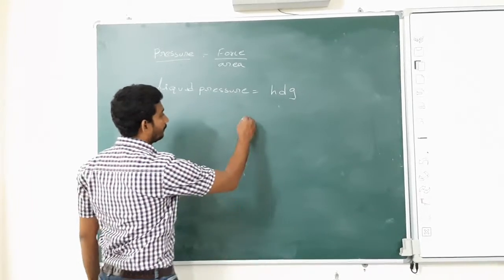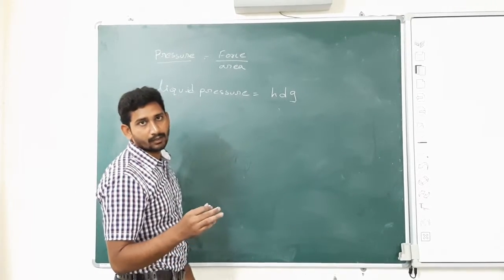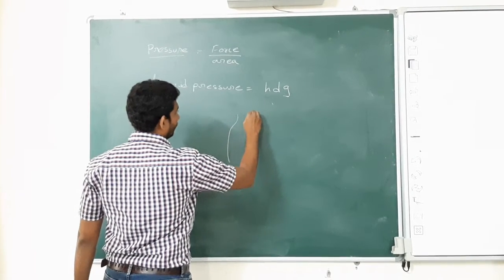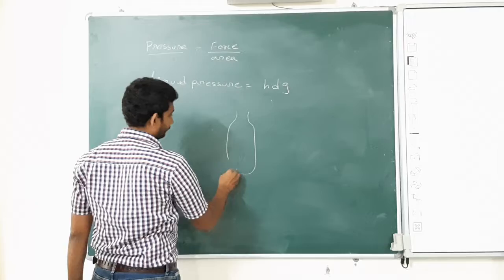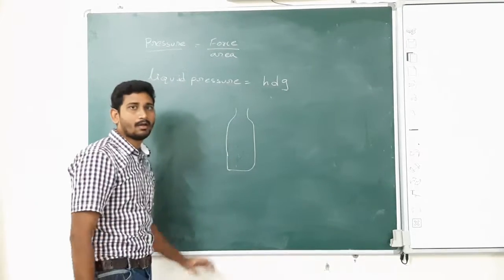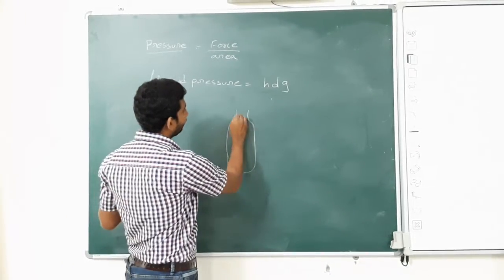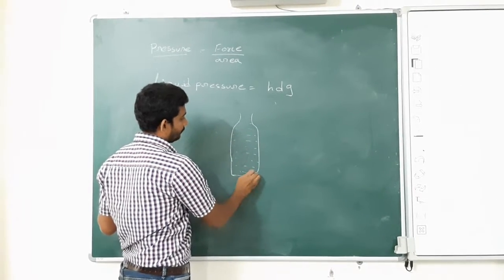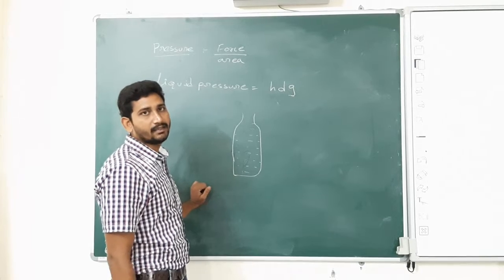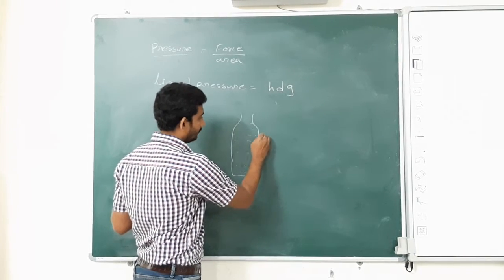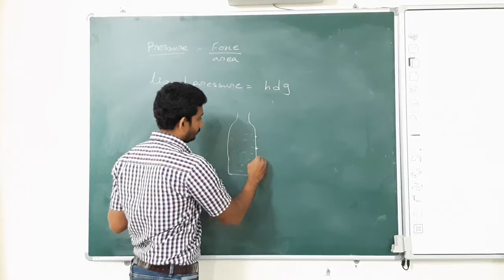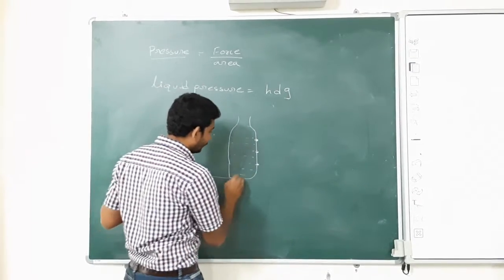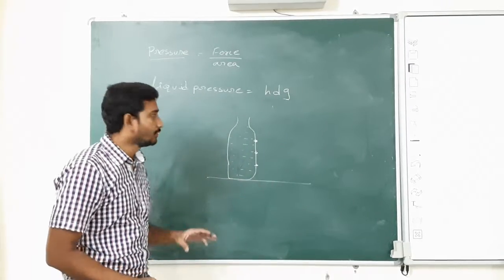For example, let us do an experiment on liquid pressure. Take a bottle and fill it with water. Make 3 holes like this. Keep the bottle on a surface.